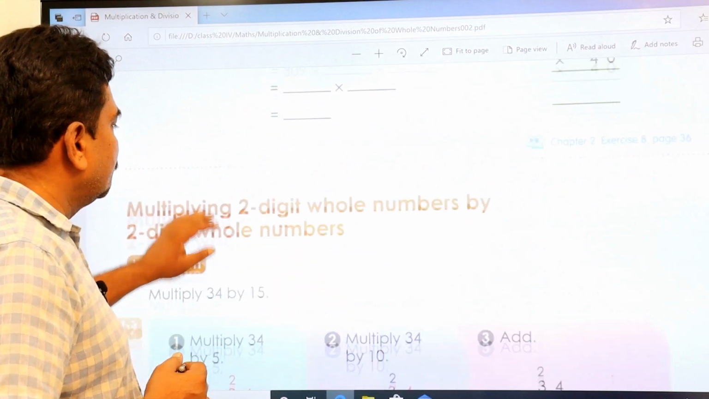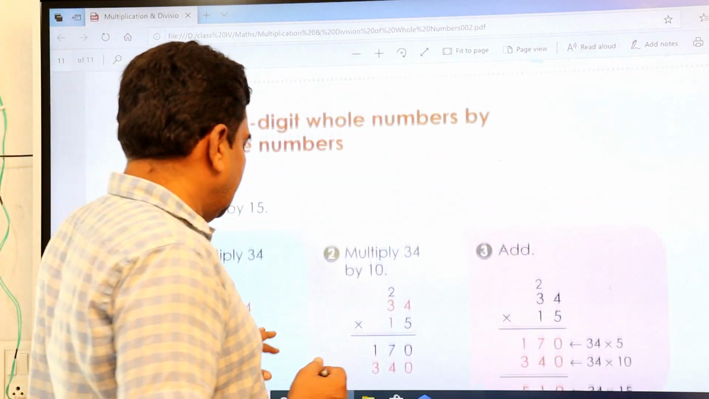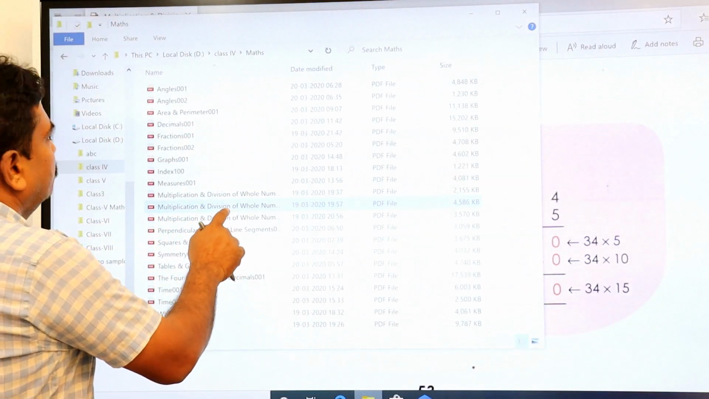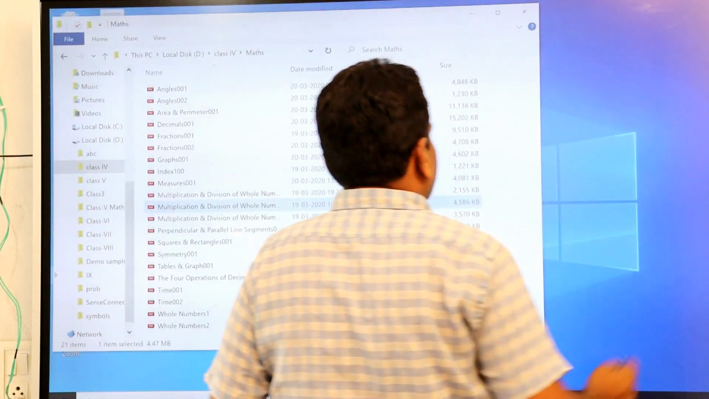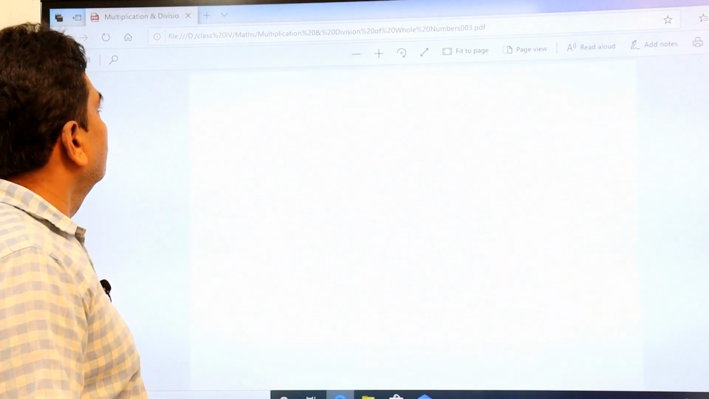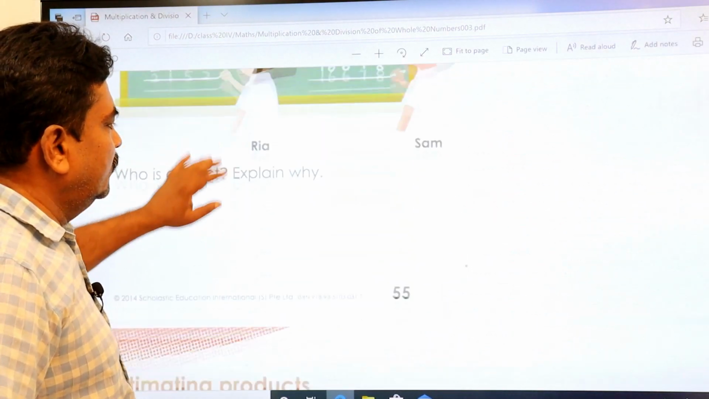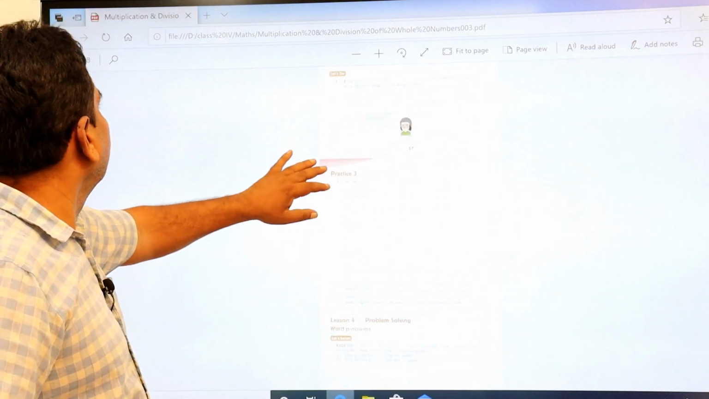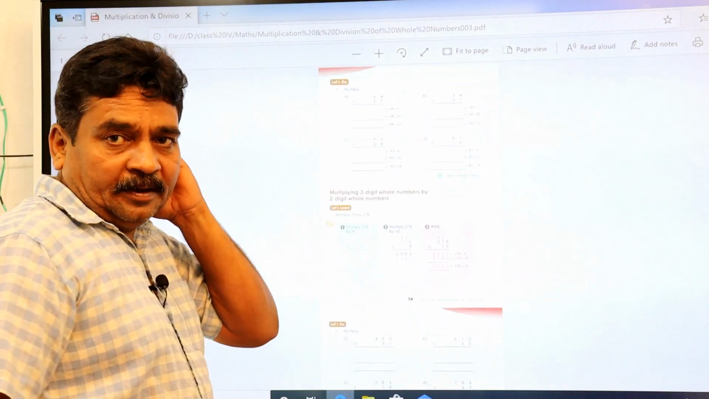Then coming to the next one. Okay, next one is also this. I'll just go to the next one. I'll just close it. This is a very simple one. Oh my God, how many are there? 8 pages. We'll try to finish off this chapter.